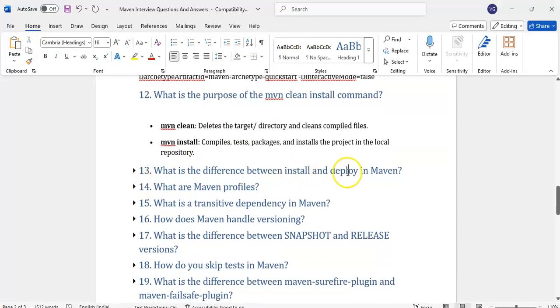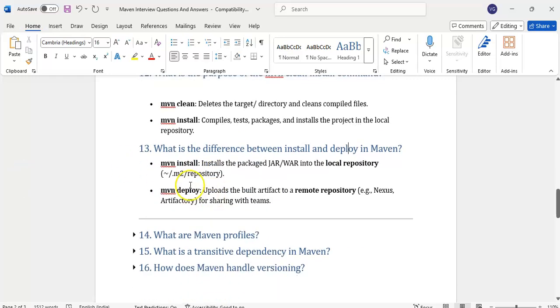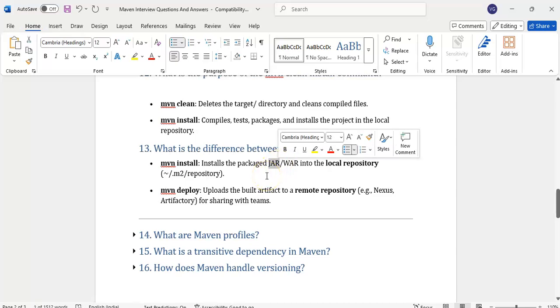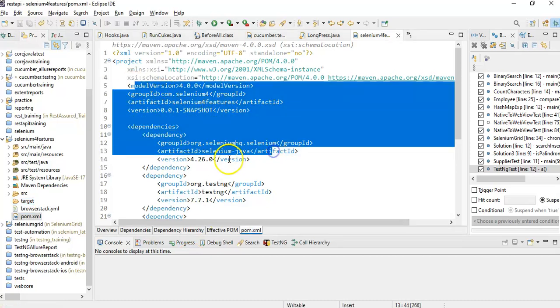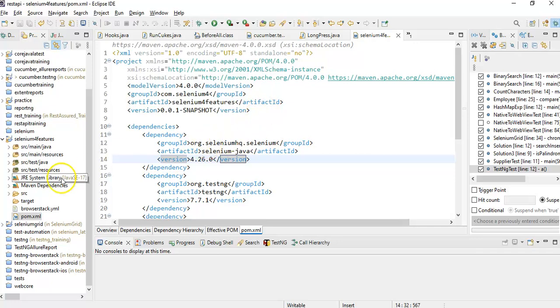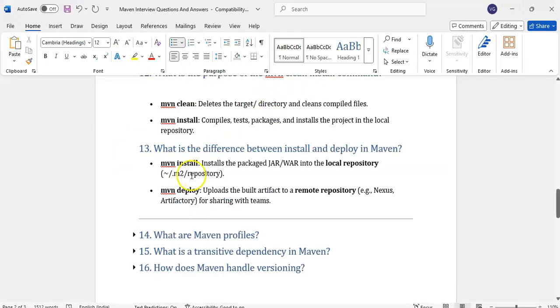What is the difference between install and deploy? Install means what? It will package the jar for the developer's local use. Sometimes we want to generate a jar so we can use that reusable jar in other projects. By default, whenever we build the project it will generate the jar in the local repository. mvn install will create the jar file and install it into the local repository.